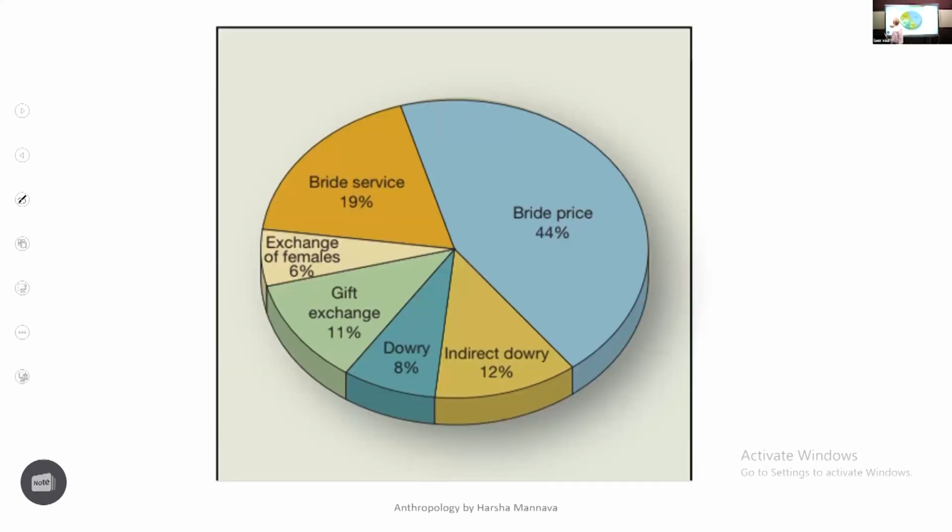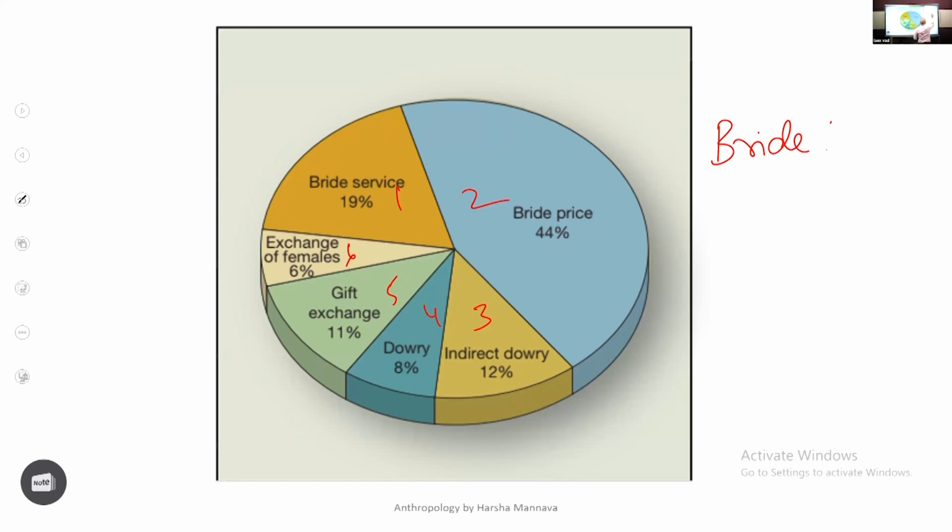So look at this figure. How many do we have? One, two, three, four, five, six. If you can draw this figure, it will be even better. Perfect. And show in which society, which kind of exchange we see. So we have in total six systems. Most of you wrote the five, that is bride price and so on; except indirect dowry, all the other five have been written in brief.